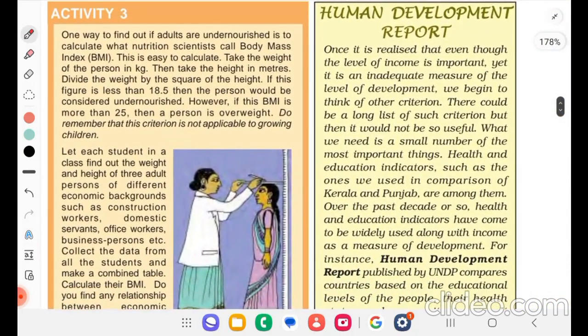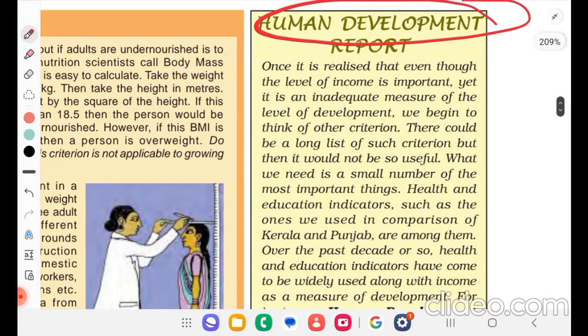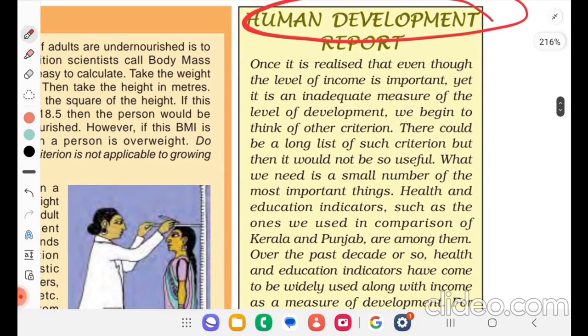So now we can see the Human Development Report. Once it is realized that even though the level of income is important, yet it is an inadequate measure of the level of development, we begin to think of other criteria. There could be a long list of such criteria, but then it would not be so useful.